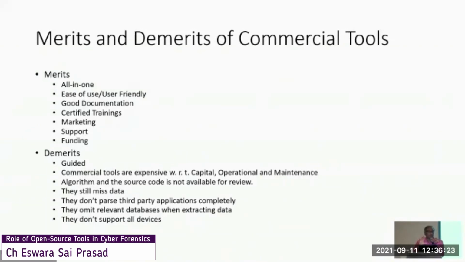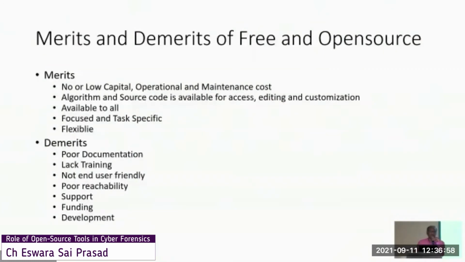So my point is, of course, commercial tools will be there. And without commercial tools, we cannot do our work in a timely manner, because they are all in one, they are easy to use, and they provide a lot of ease of functioning. But apart from that, side by side, we have to validate the results with the help of free tools and open source tools. And mostly the knowledge of data arrangement will also support this entire process. So these are the merits and demerits of the commercial tools.